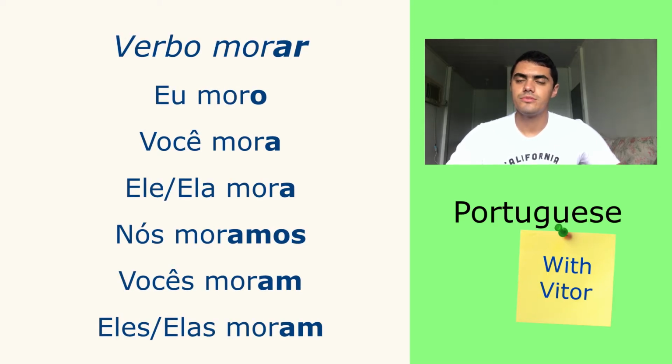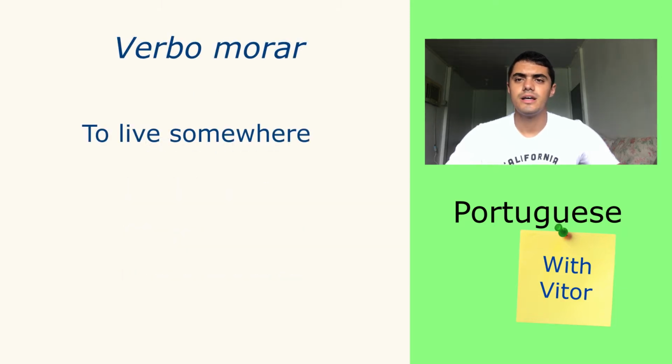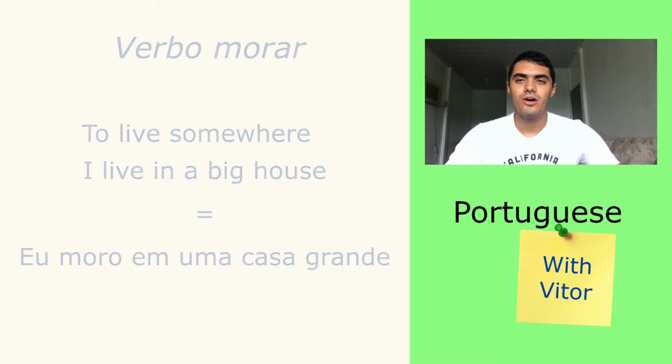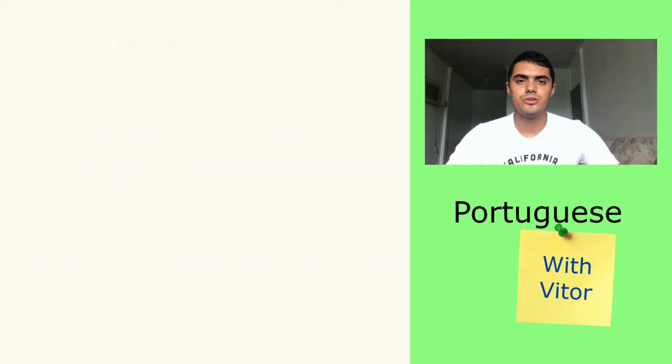Eu moro. Você mora. Ele, ela mora. Nós moramos. Vocês moram. Eles ou elas moram. This verb means the same thing as to live somewhere. For example, I live in a big house. Eu moro in a big house. To live somewhere.